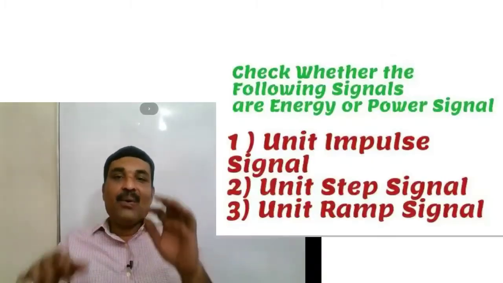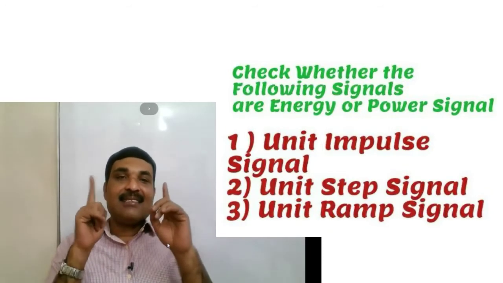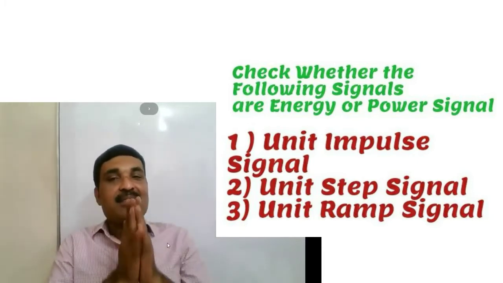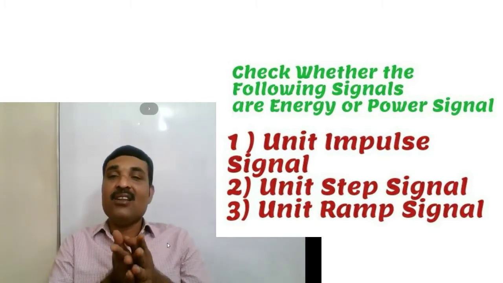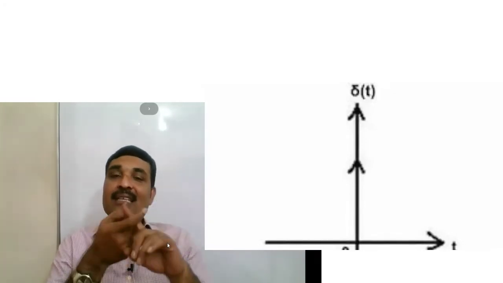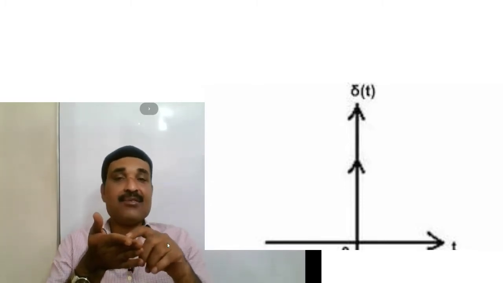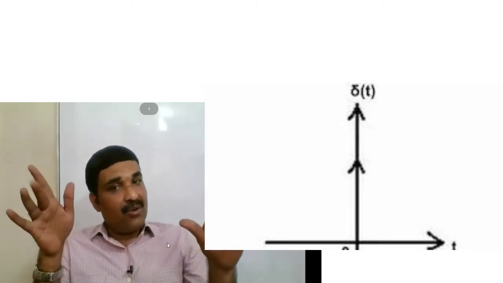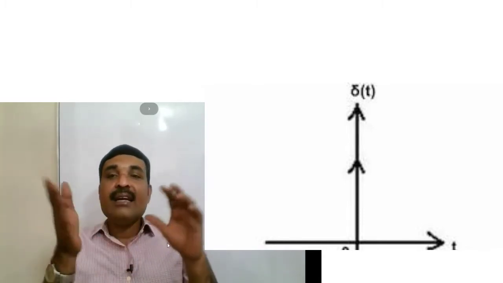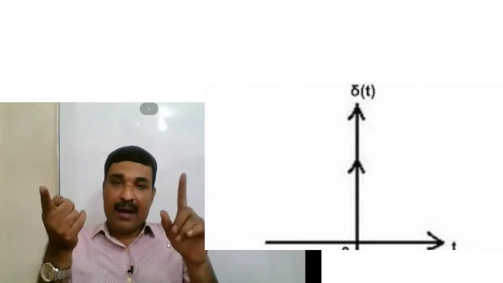Okay. Our question is, we want to find whether the elementary test signals such as unit impulse signal, unit step signal and unit ramp signal are energy signals or power signals. Now consider our unit impulse signal. Unit impulse signal del of t is equal to 0 if t not equal to 0, and integral from 0 minus to 0 plus of del of t dt is equal to 1. That is, the strength of the signal is equal to 1.